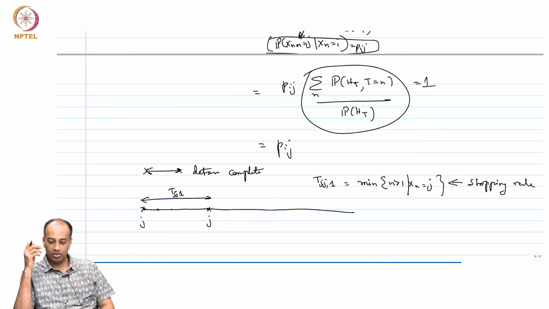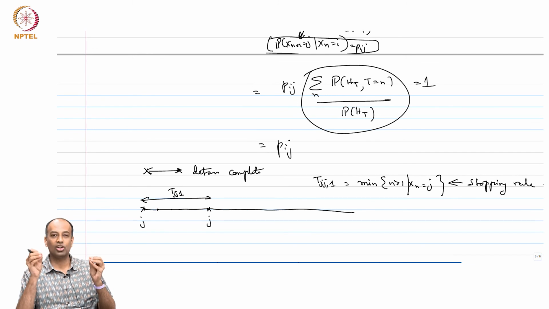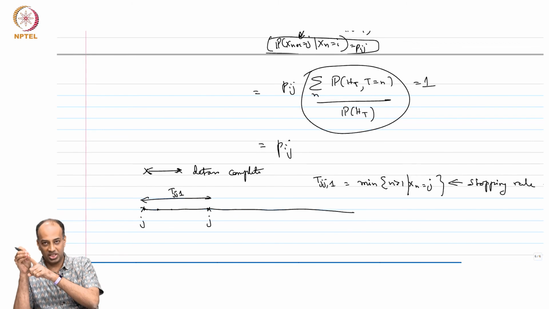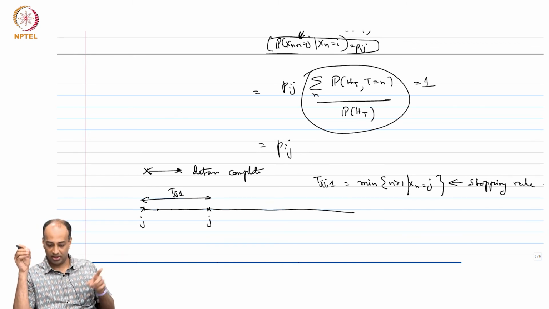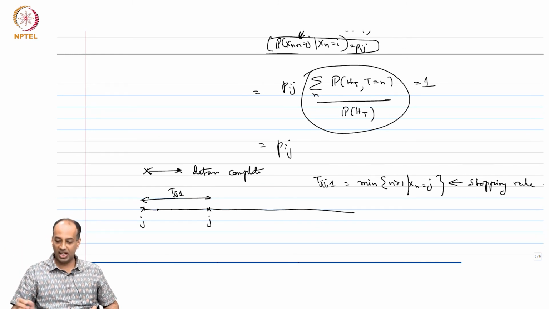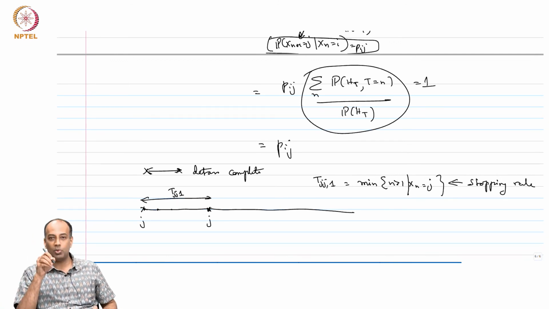Why? Because I can determine whether Tjj1 is equal to n by looking at the first n values of the states in the Markov chain. I can look at X1 through Xn and decide whether or not Tjj1 is equal to n, meaning that I should have come to j for the first time starting at j. So, this can be clearly shown to be a stopping rule, which means that from Tjj1 onwards, the strong Markov property holds.